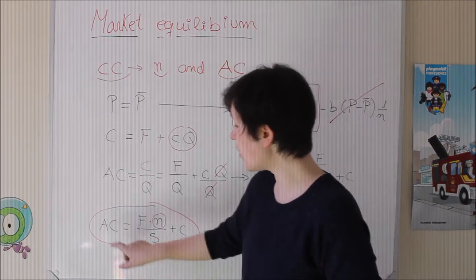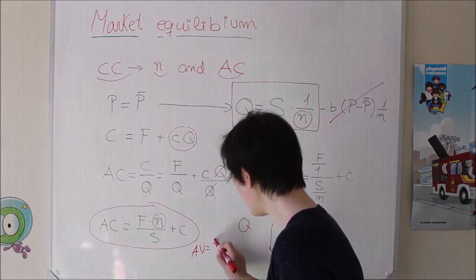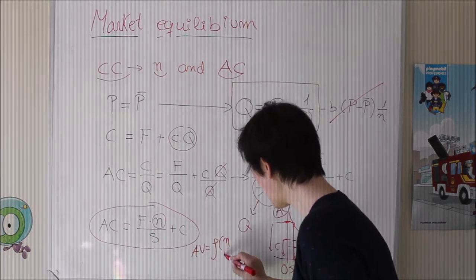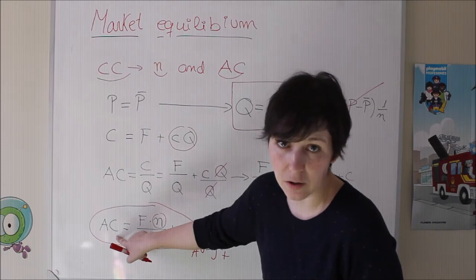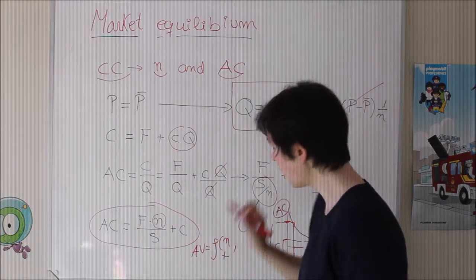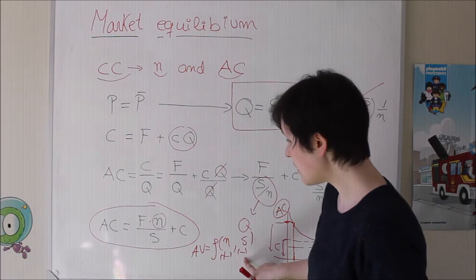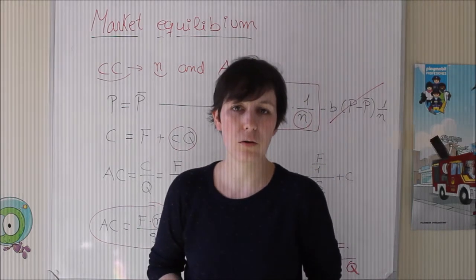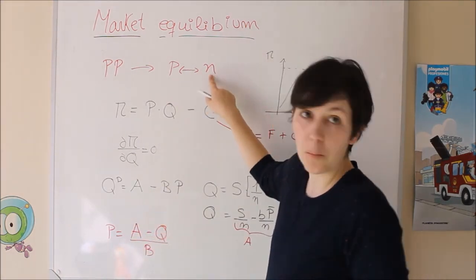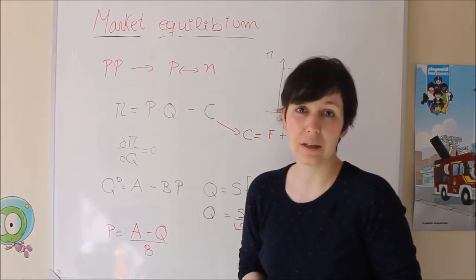Okay, so we already know the connection between the average cost and the number of competitors, which is a positive relationship. The higher the number of competitors, the higher your average cost. And also we know the connection between the average cost and the size of the market. In that case, it's negative. The higher the size of the market, the lower your average cost. Now we are going to see the relationship between the price and the number of firms. Okay, this is going to be a little bit more complicated.